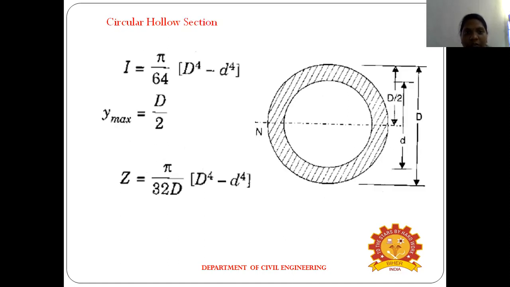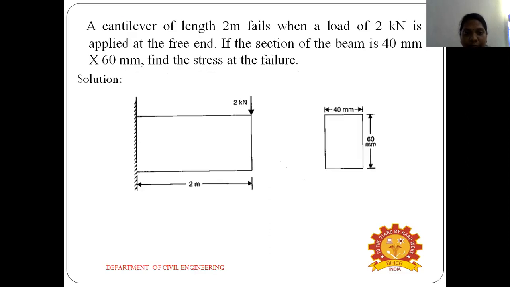The next one is the circular hollow section; this is the diagram for the circular hollow section. I equals pi divided by 64 times (D power 4 minus d power 4). y max equals D divided by 2. Z equals I divided by y max, so substituting the I value, pi divided by 64 times (D power 4 minus small d power 4), whole divided by capital D divided by 2, we get Z equals pi divided by 32D times (D power 4 minus d power 4). Next we discuss one problem.